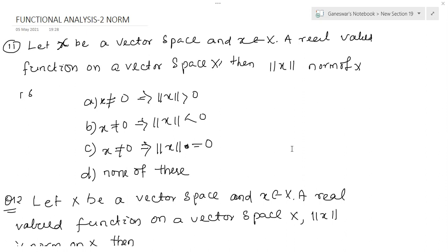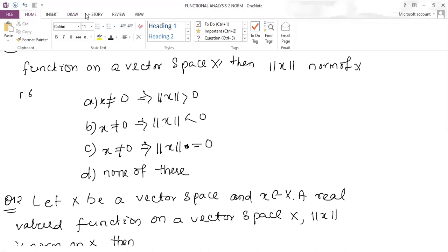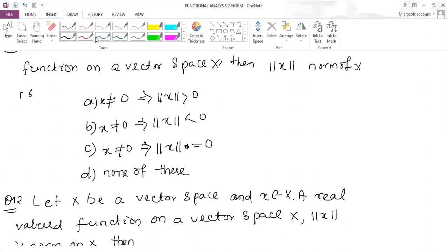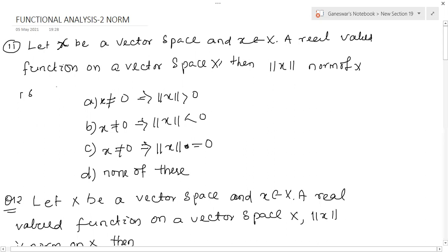Just today I'll discuss some other questions for functional analysis. What is it about the norm? Question number 11 is given here. Let X be a vector space, and x belongs to capital X, a real valued function on a vector space X. Then norm of x, which condition is satisfied here?